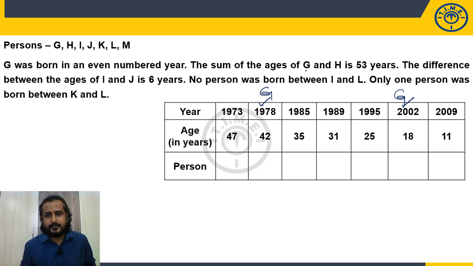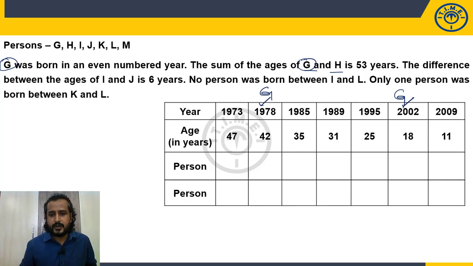The sum of the ages of G and H. Again we are talking about the G. So definitely we should take the cases. Okay, so let's get the 2 cases. One case I am taking G here. Another case I am taking G was born in the year 2002. Now what is given? G plus H equal to 53. Sum of the ages of G plus H is equal to 53.